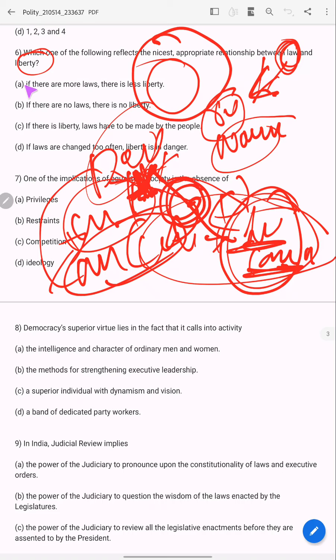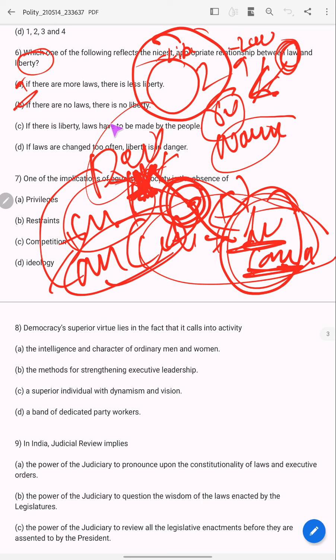If there are more laws, there is less liberty. This is wrong. If this is law, this is liberty. If there is no law, there is no liberty. Yes, true.